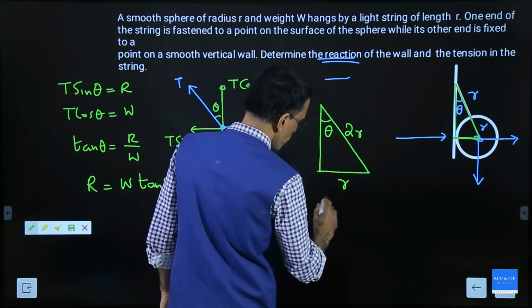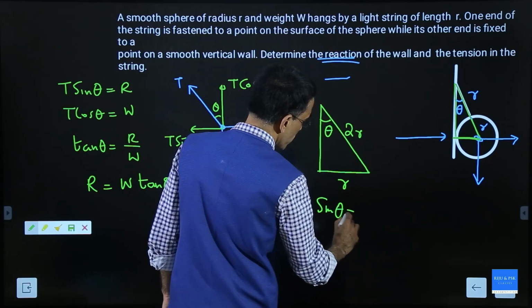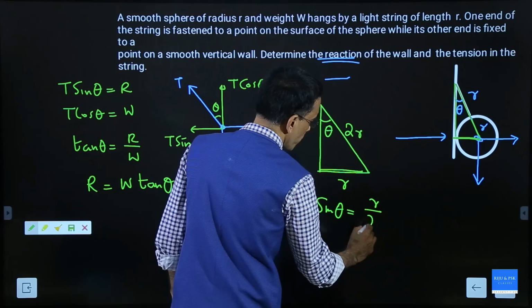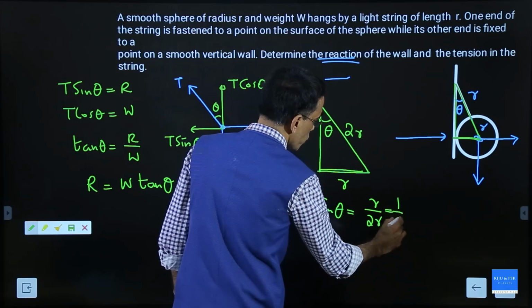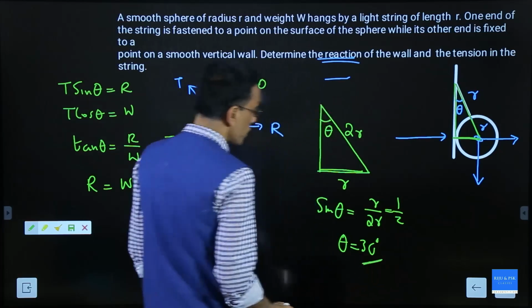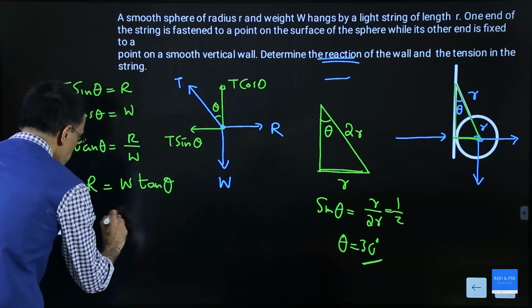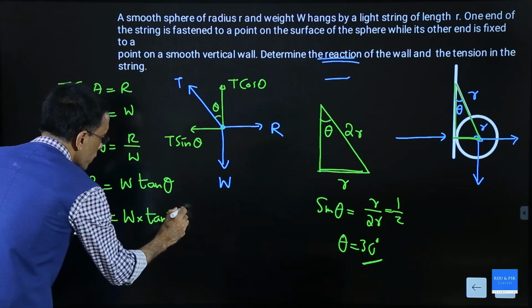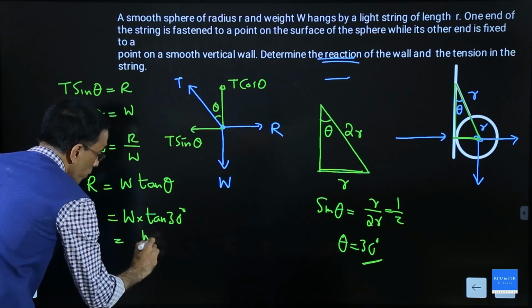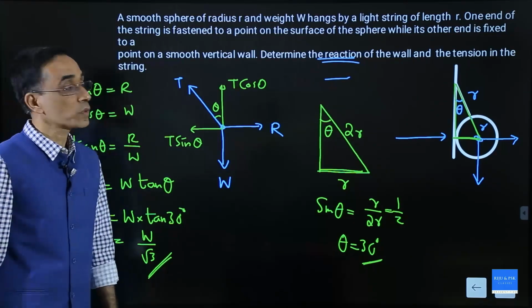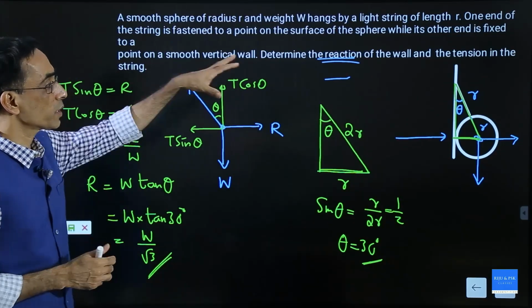This is theta, right? So what do you define sin theta as? Opposite side by hypotenuse, that is r divided by 2r. So that is 1 by 2, which implies that theta is equal to 30 degree. So this will give you W into tan 30 degree. And tan 30 is 1 by root 3. So this will become W by root 3. So using the condition of equilibrium, you can easily solve and find out.